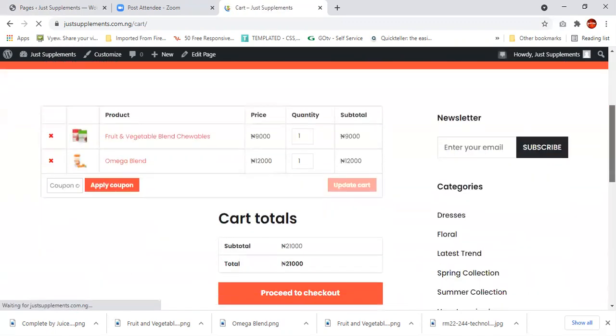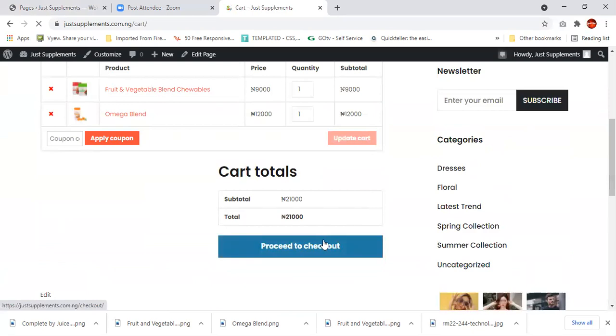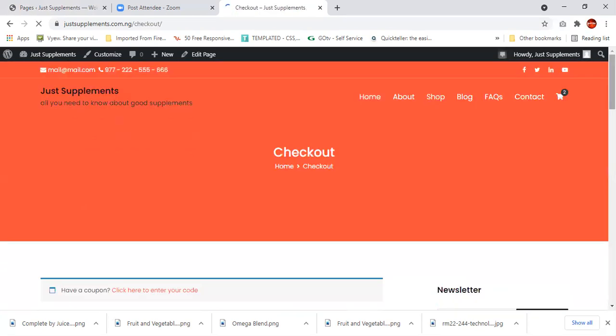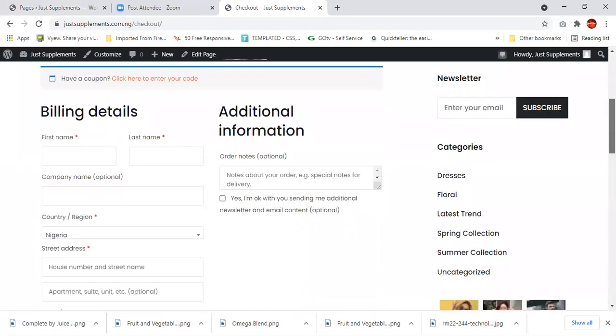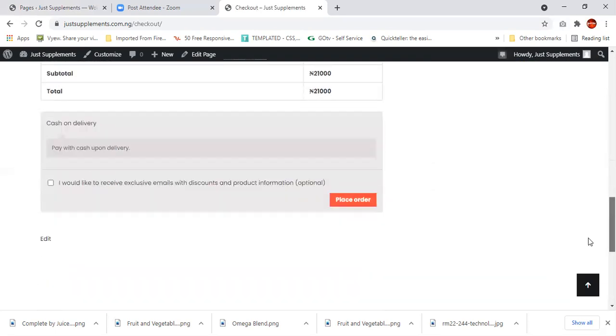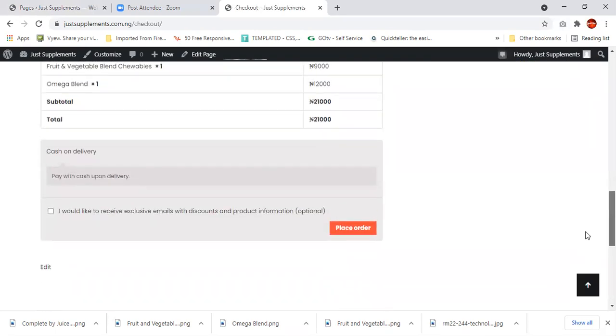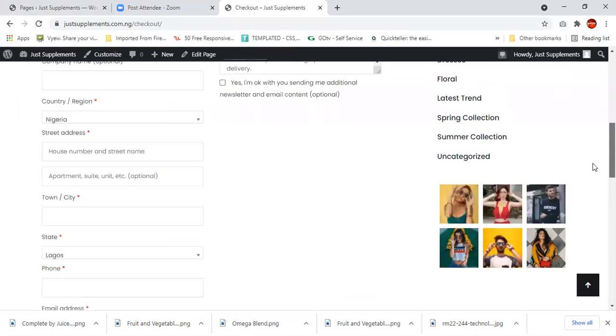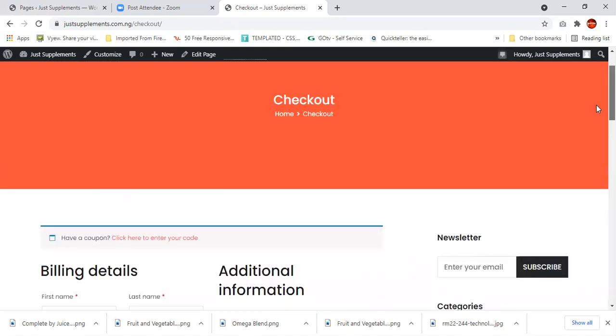If I click proceed to checkout, of course, I can do that here. So I can enter my billing details, but remember, it is basically cash on delivery. That is what you have here.